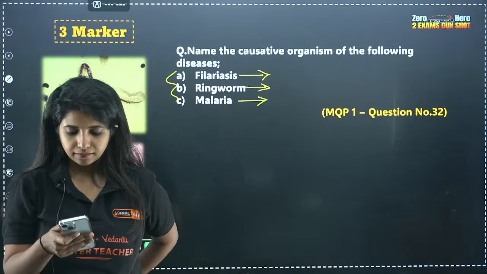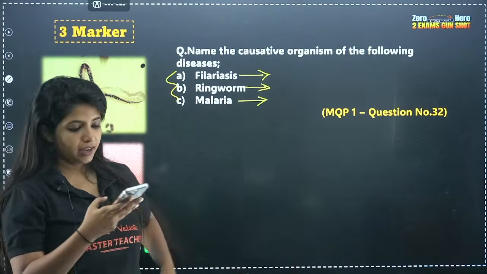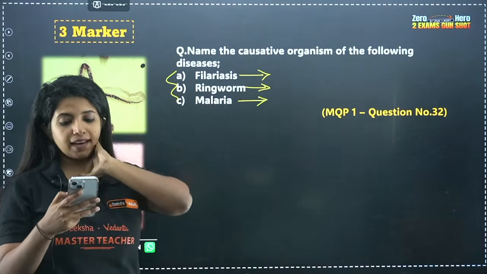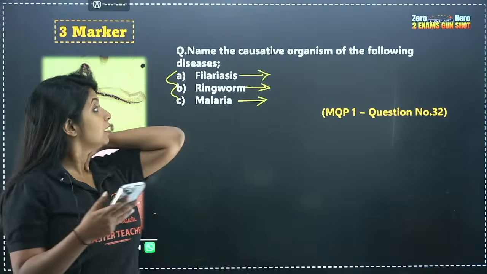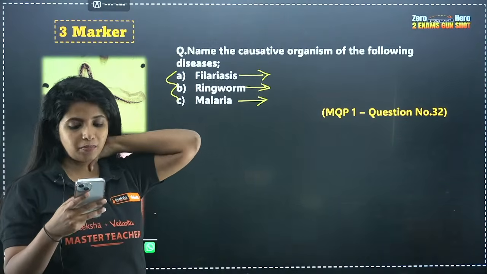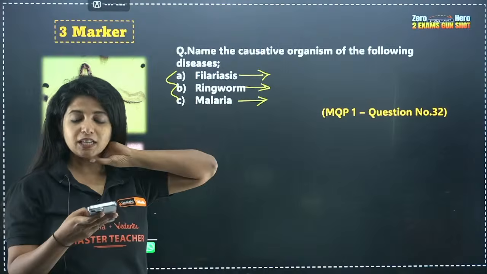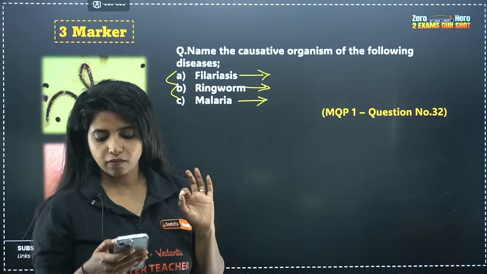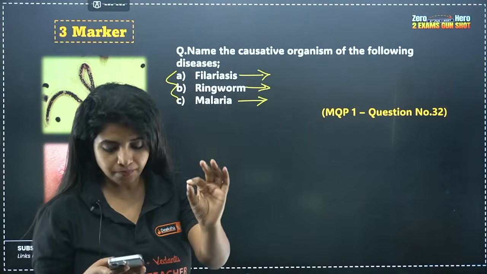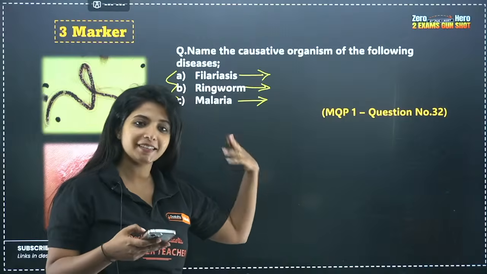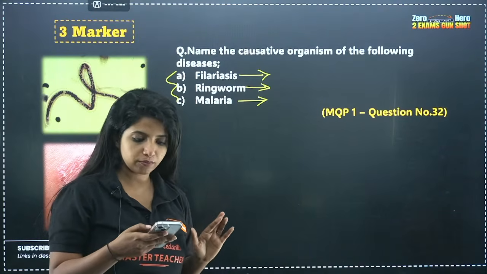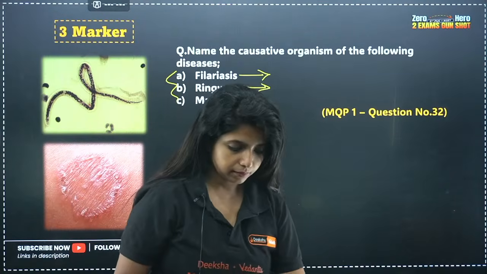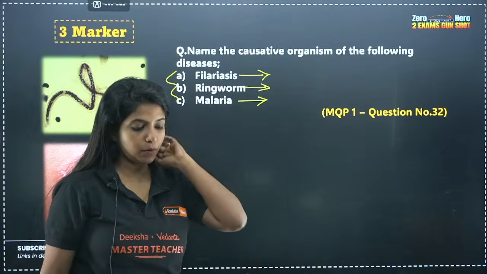Guys, I'm waiting for your answer for this. Okay, everyone, without cheating, without looking into your notes, tell me the answer. Filariasis is caused by what? Ringworm is caused by what? And malaria is caused by what? You can expect one question coming from the diseases part anyways this time. Whenever I say in model question paper some question has come, that means that you will find a related concept in your PU2 boards also. The same question was not going to repeat anyways.